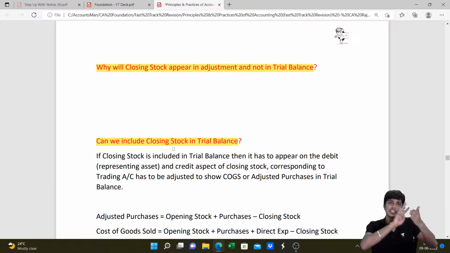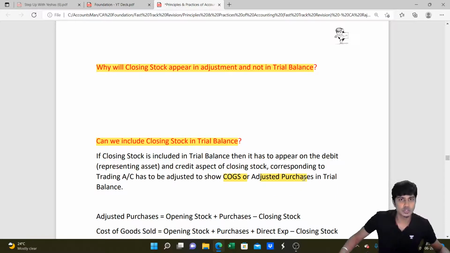Opening stock plus purchase minus closing stock is cost of goods sold. Opening stock debit balance, purchase debit balance, and the credit side of the trial balance closing stock part can be adjusted together to arrive at cost of goods sold or adjusted purchases.